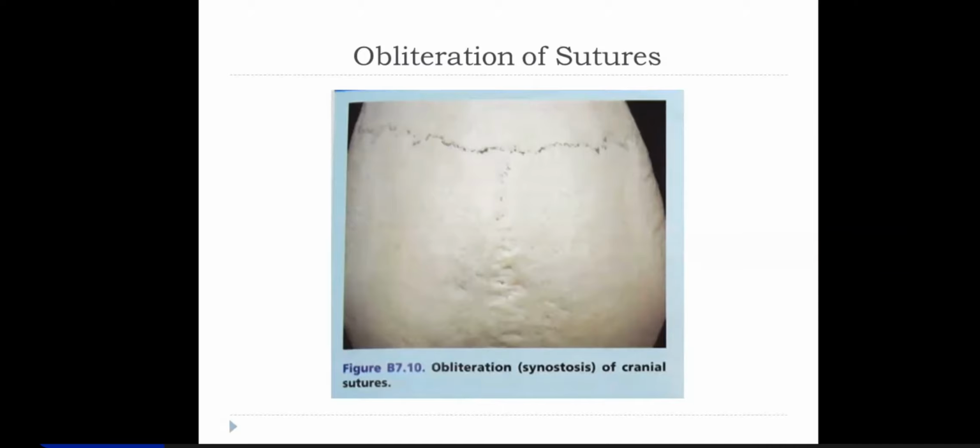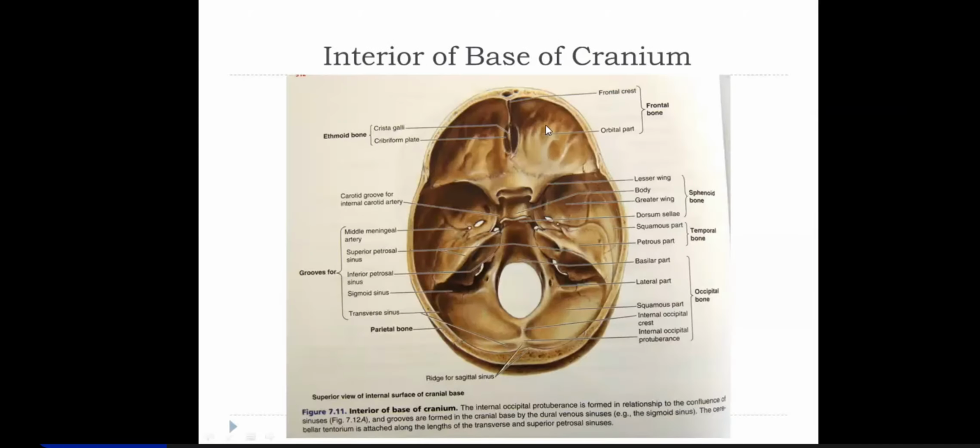So if you find a skull which has most of the sutures already obliterated, you can presume that the age of the skull is more than 40 plus. The more the obliteration, the older the skull. Okay, so you've seen that this sagittal suture, which is nearly obliterated in this diagram, that's called synostosis.